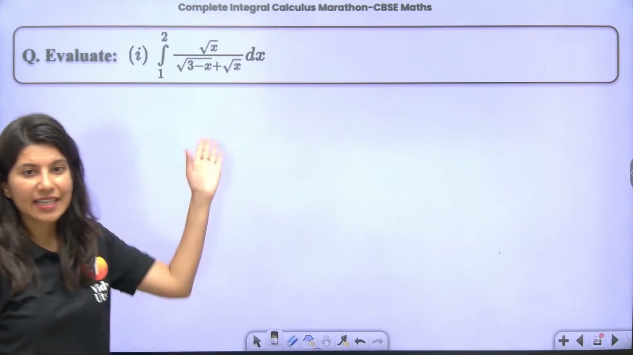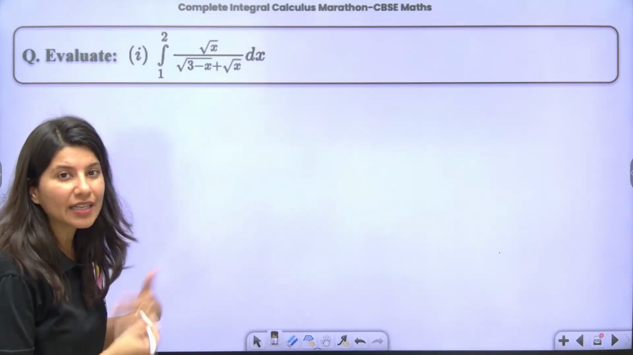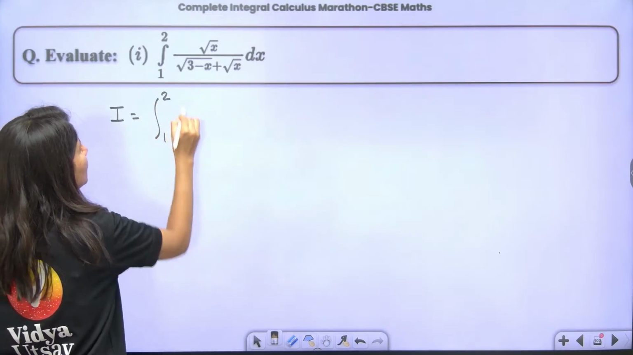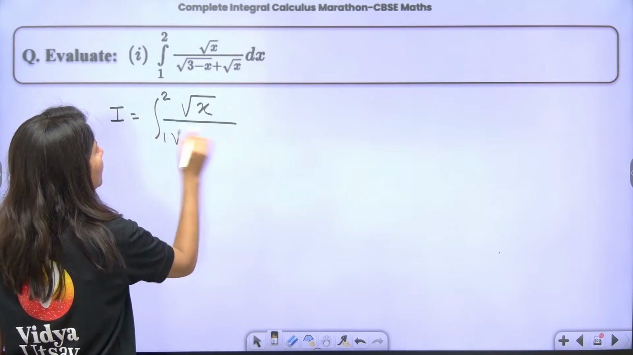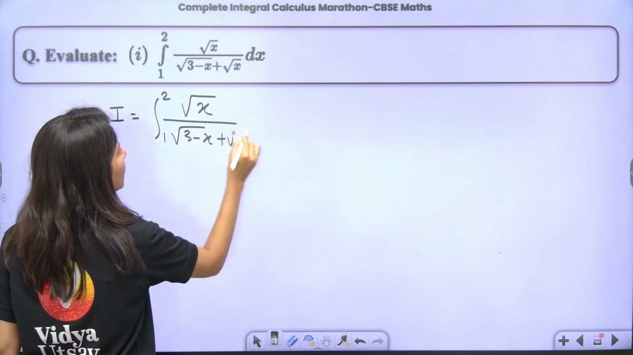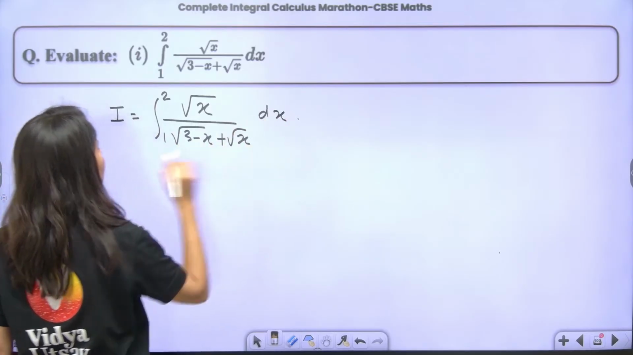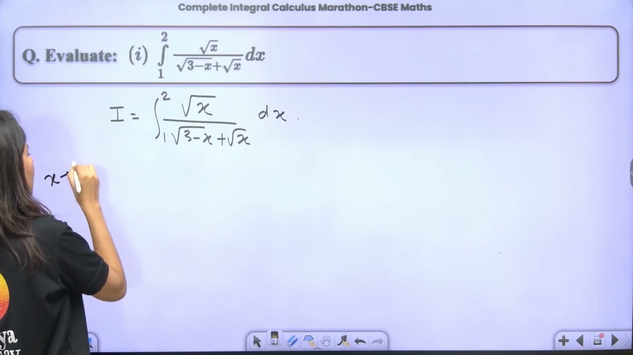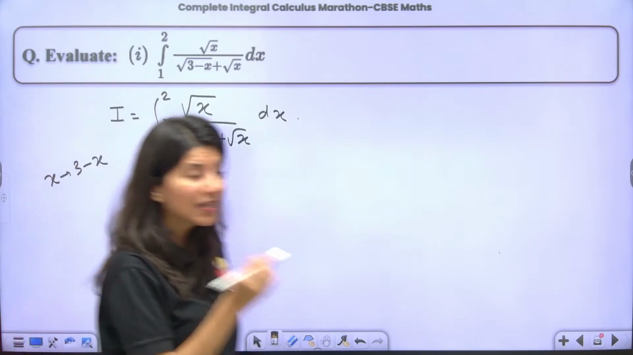So this is King's property problem. I told you how to apply King's property. First of all, the integration is from 1 to 2 of root x upon root 3 minus x plus root x dx. Now if you apply King's property, you need to replace x by 3 minus x. Ma'am, how come?